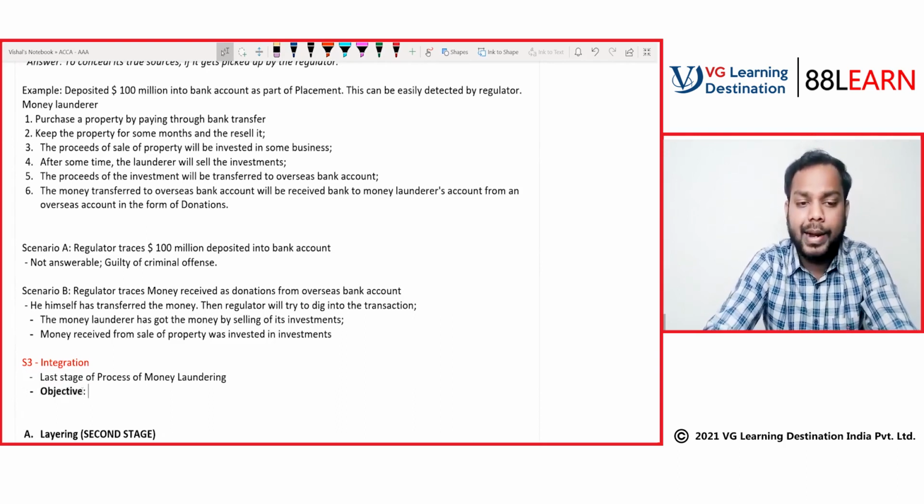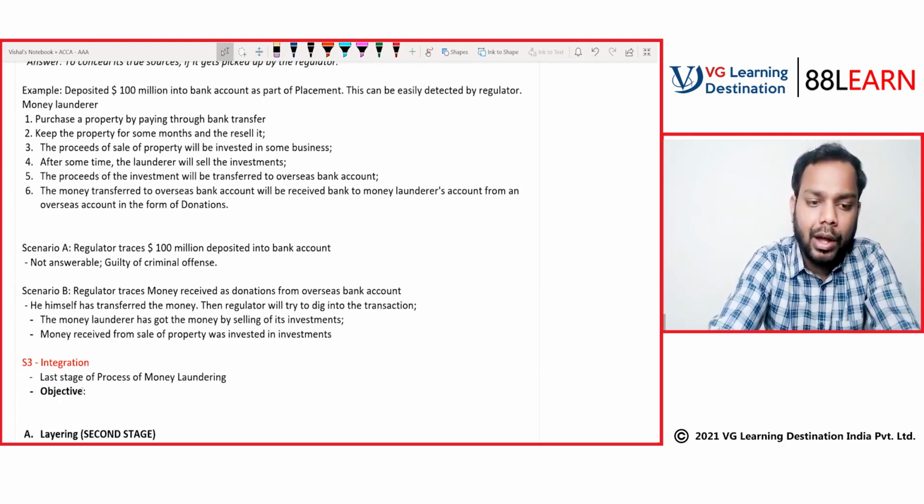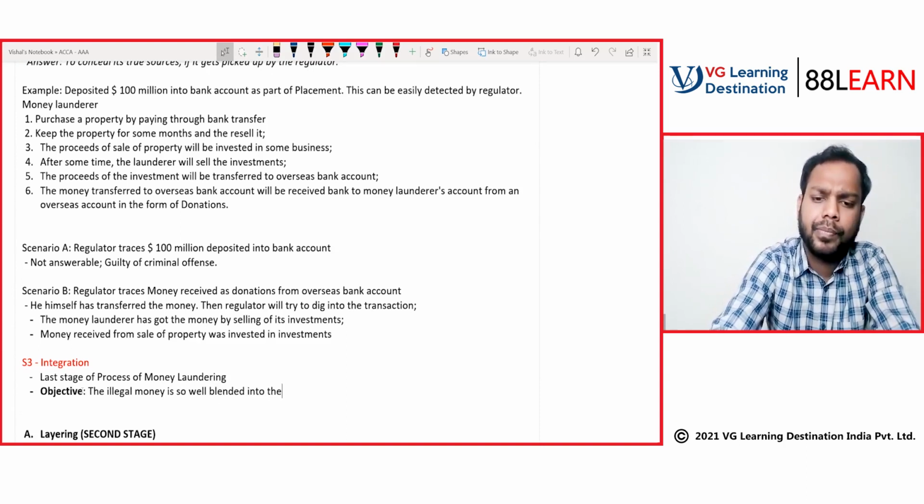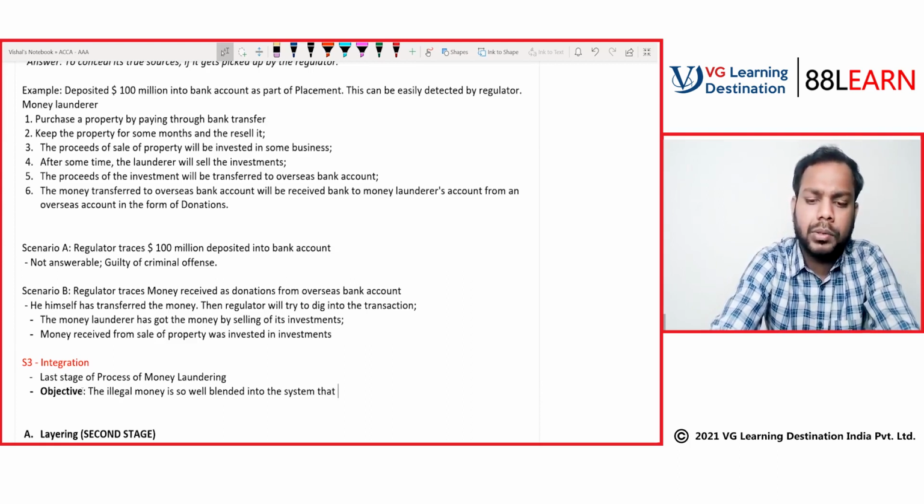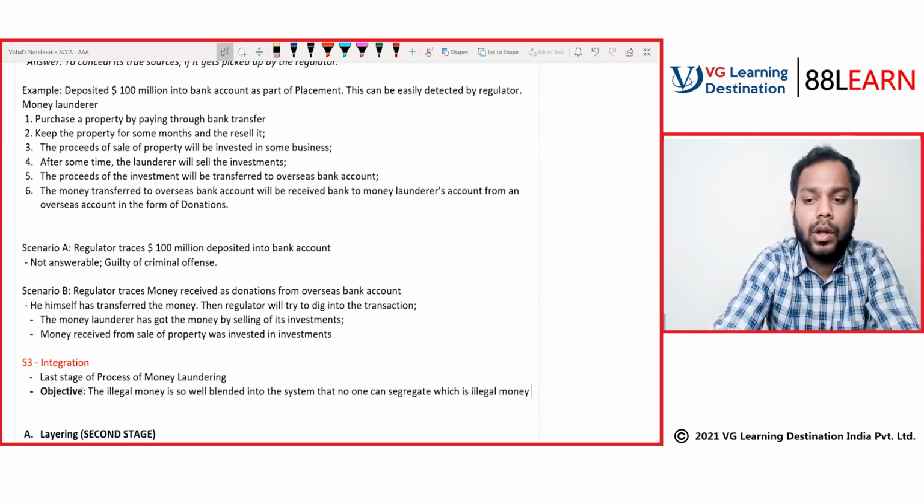The objective behind integration is that the illegal money is so well blended into the system that no one can segregate which is illegal money and which is legal money.